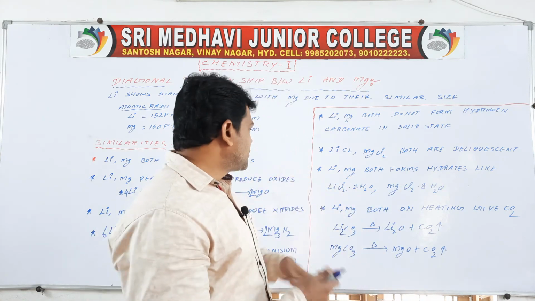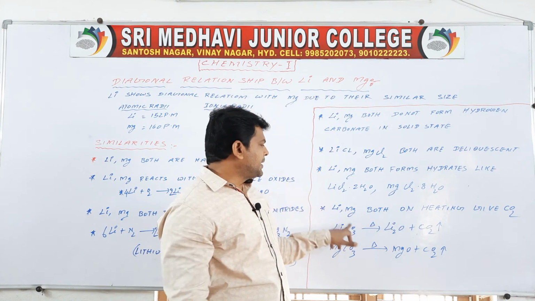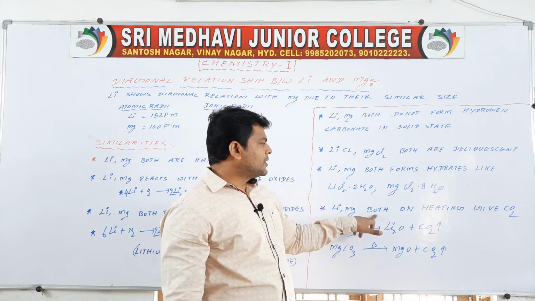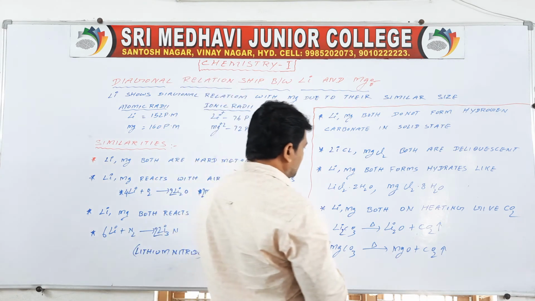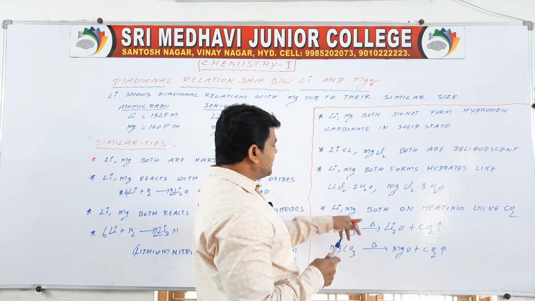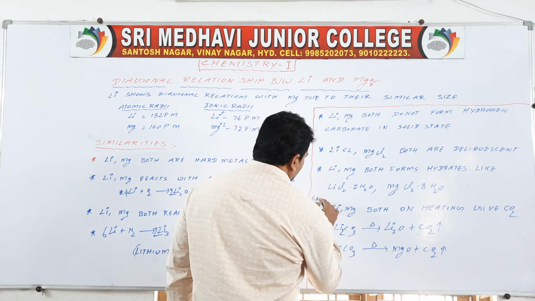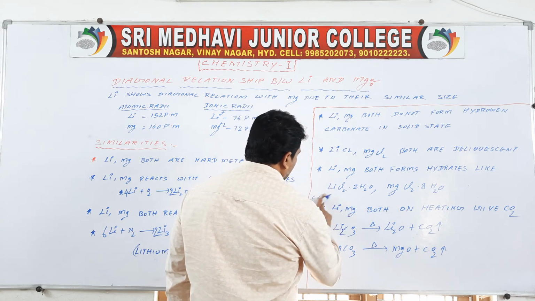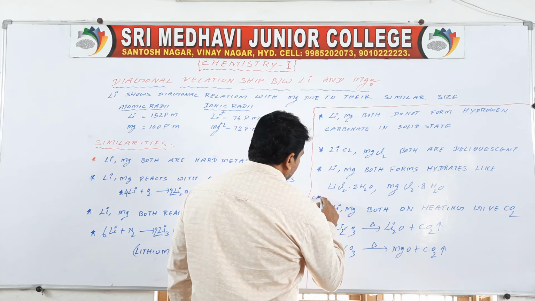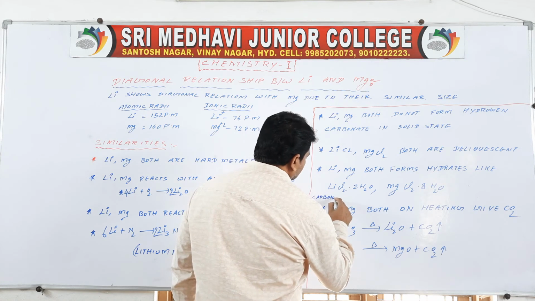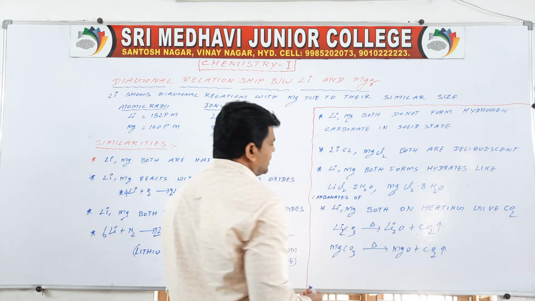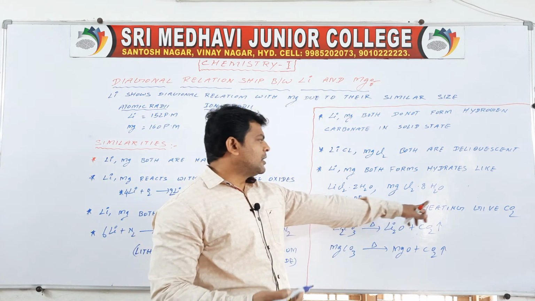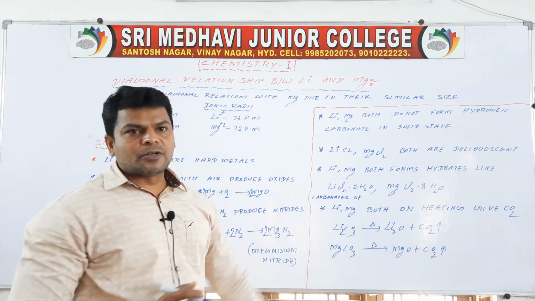Carbonates of lithium and magnesium both on heating give CO2 gas.